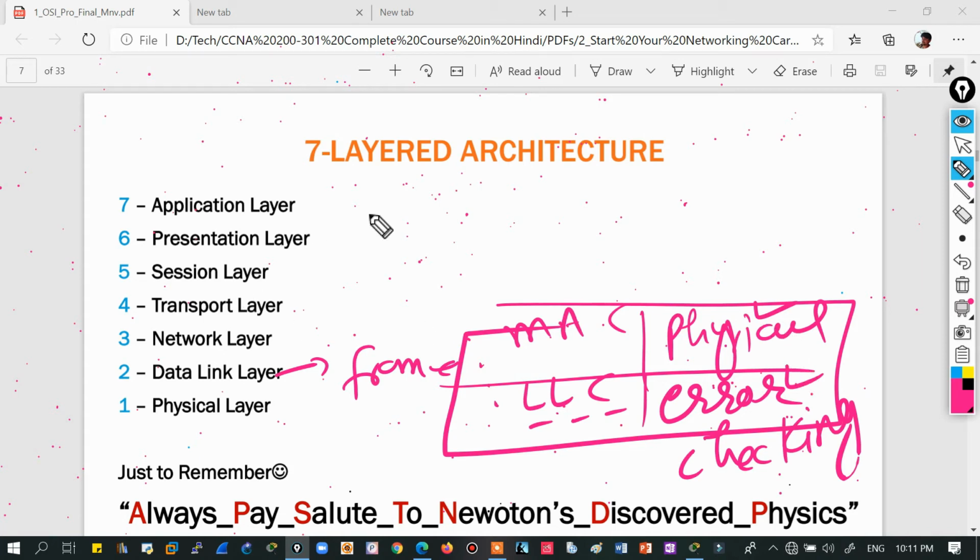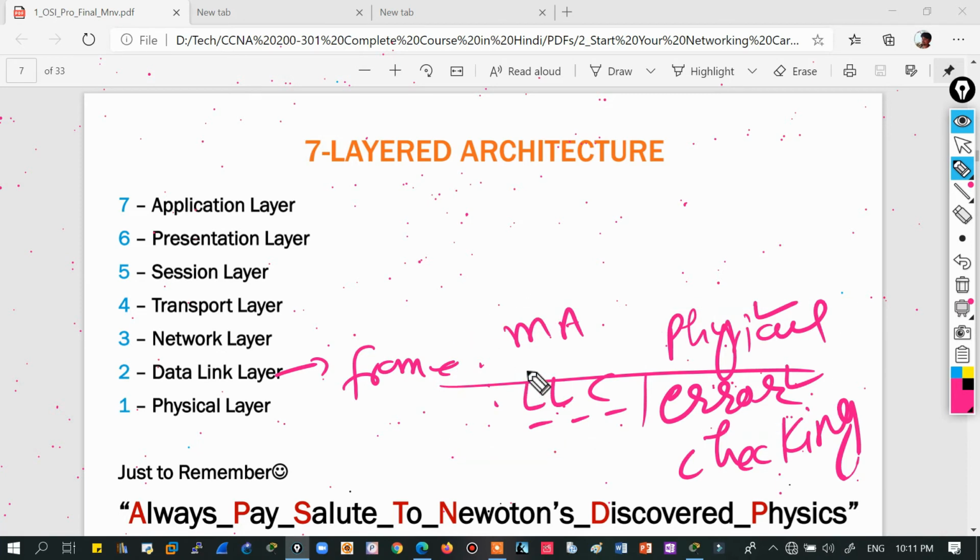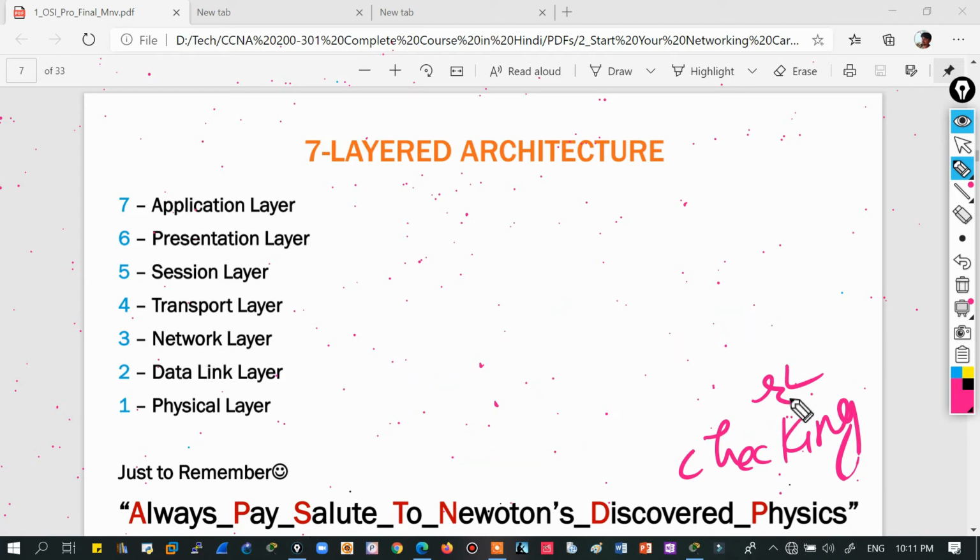I'll get into this later, that this frame check is only done at the receiver. For now, remember there are two sublayers: MAC for physical addressing and LLC for error checking. Later, when we discuss frame structure in switching, we will discuss FCS, CRC and everything. Frames will be discussed at length.